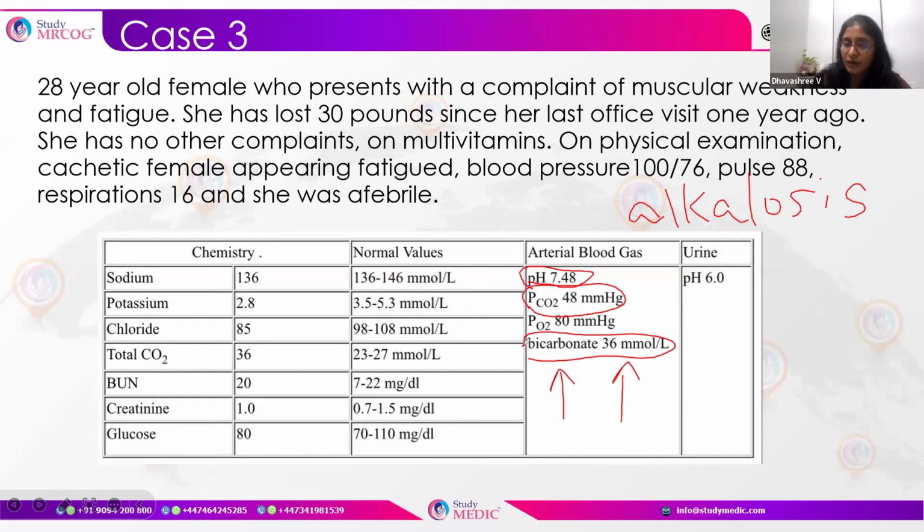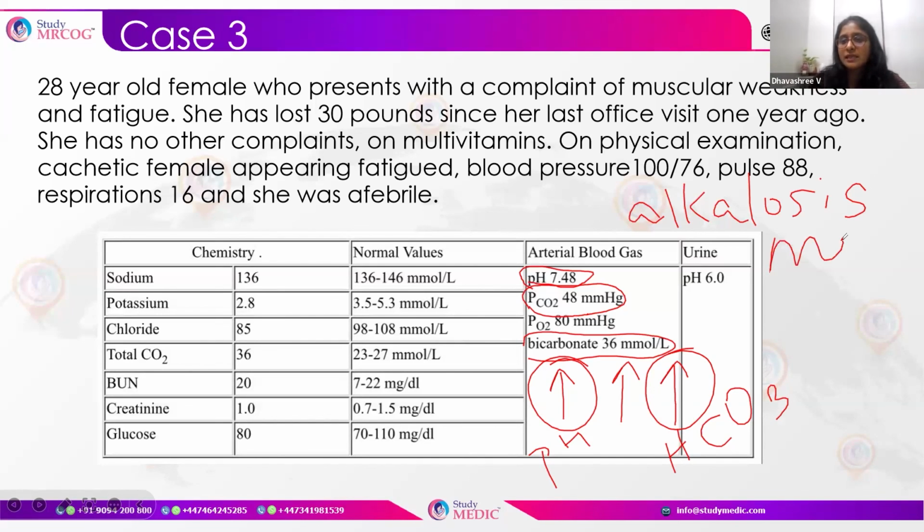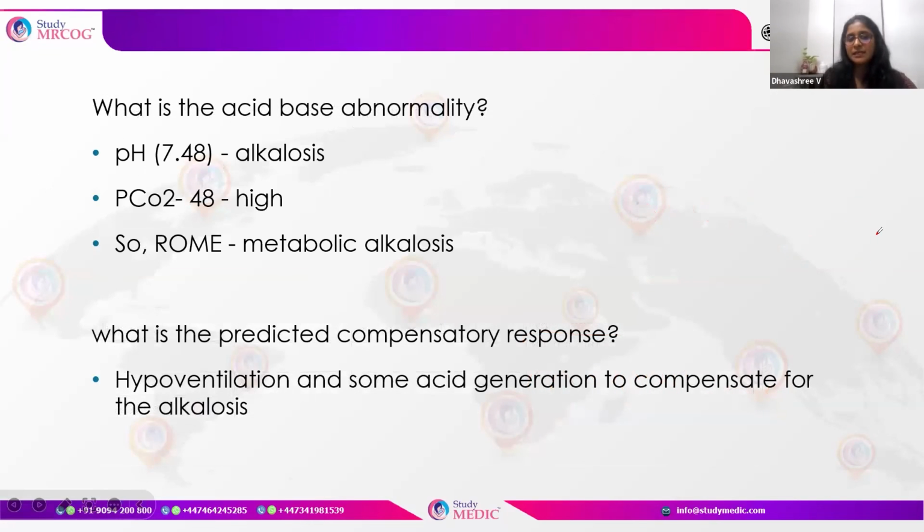Normally it is 24. Now this is high. So this pH and HCO3, if they are in the same direction, what does that mean? It is metabolic. So the acid-base disorder is a metabolic alkalosis.